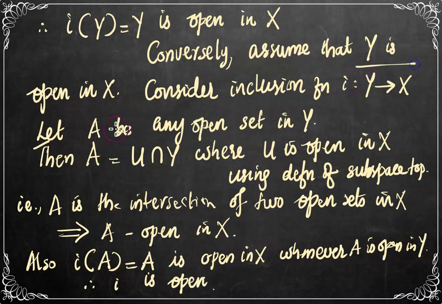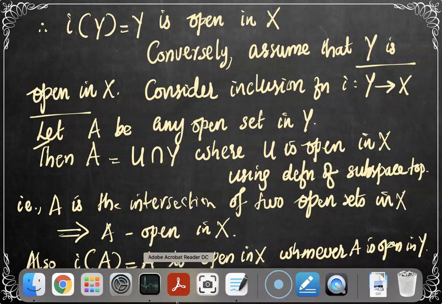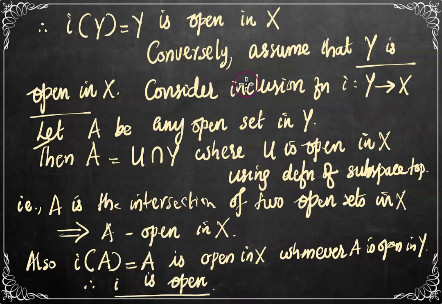Hence, if Y is open, the inclusion function is open. Thus, we have proved that the inclusion function is open if and only if the subspace Y is open. Similarly, we can prove the case when the inclusion function is closed.